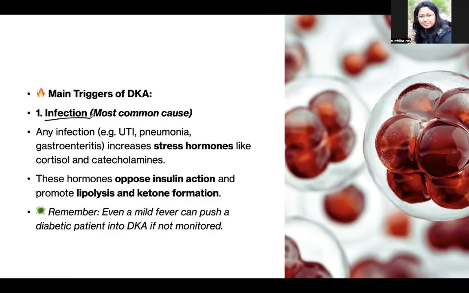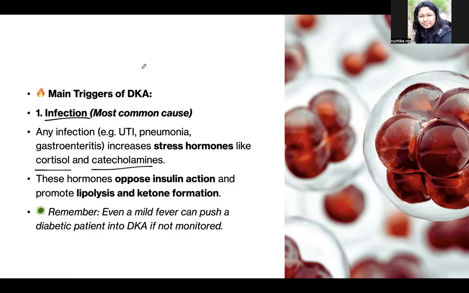It increases the stress hormones in the body like cortisol and catecholamines, and these are antagonistic to insulin. So they depress the action of insulin and also decrease the insulin, which promotes lipolysis, and then there will be formation of ketone bodies.